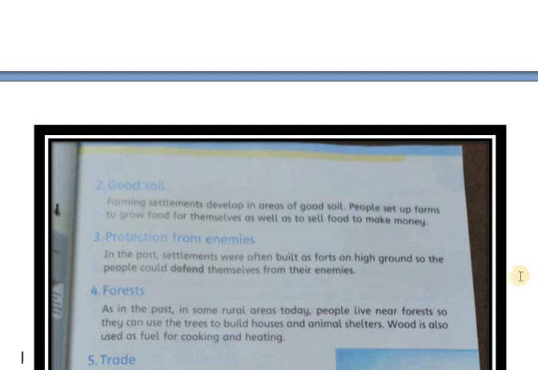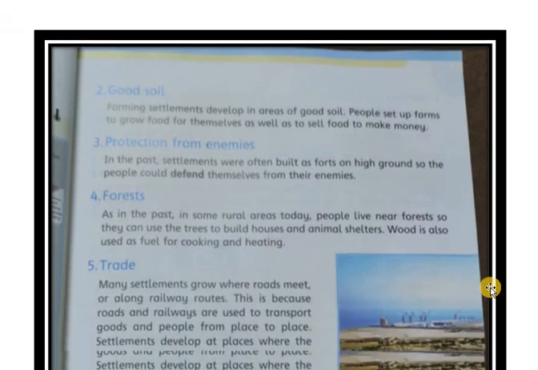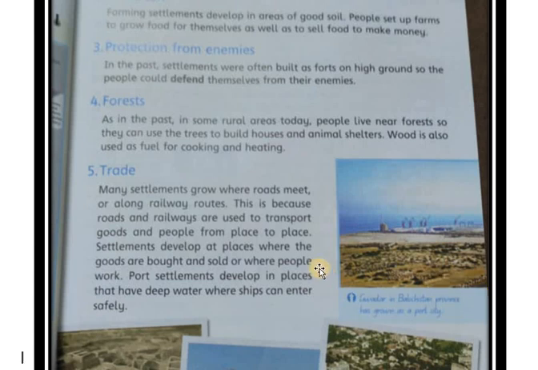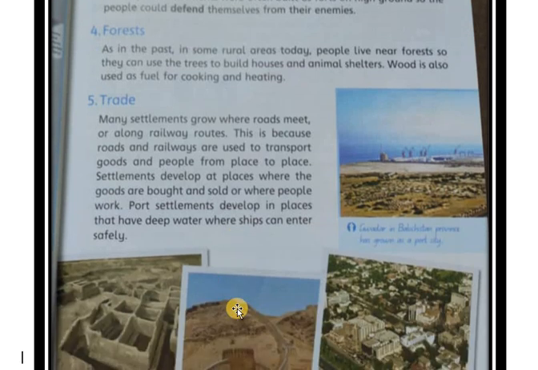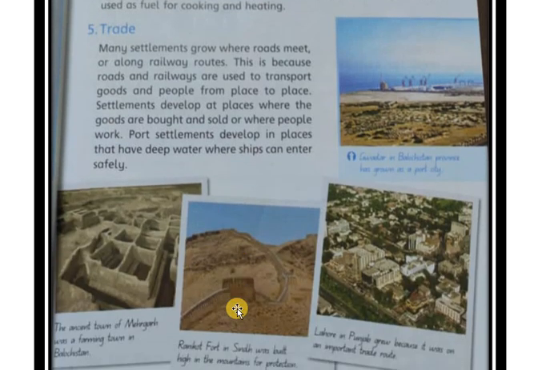Okay. Number 5, trade. Many settlements grow where roads meet or along railway routes. This is because roads and railways are used to transport goods and people from place to place. Settlements develop at places where goods are bought and sold or where people work. Port settlements develop in places that have deep water where ships can enter safely. So trading is also very important in Karachi. There are 2 famous ports, right?